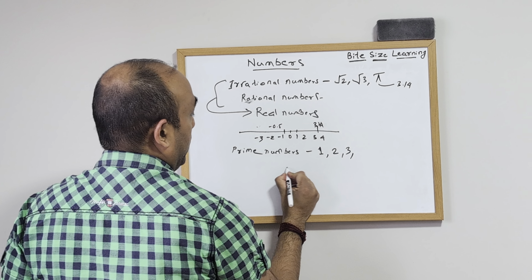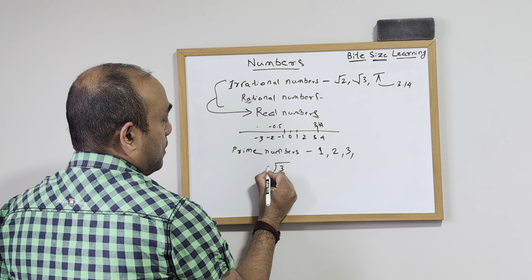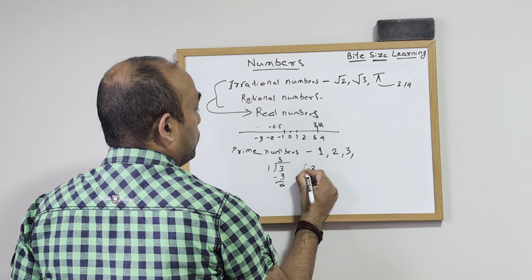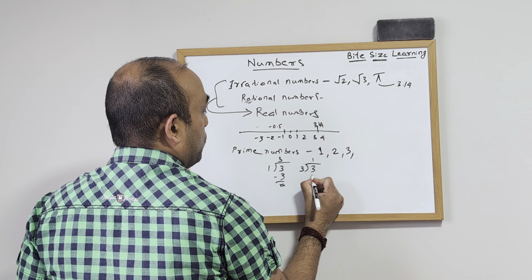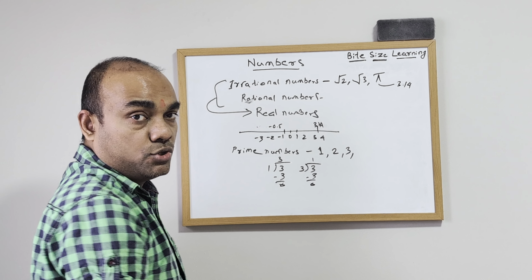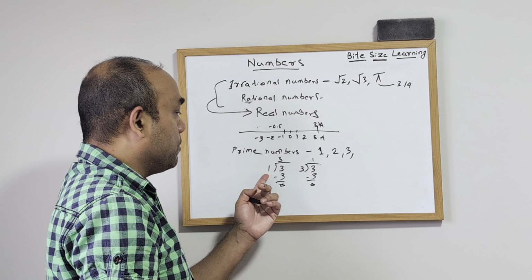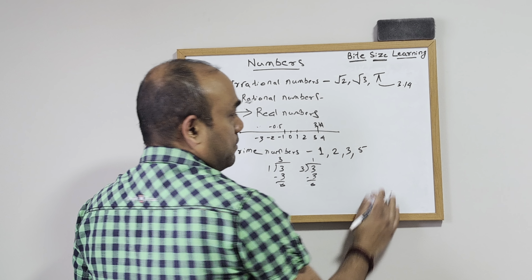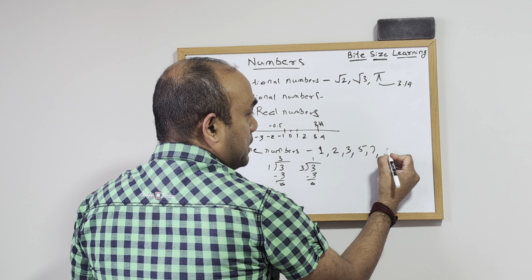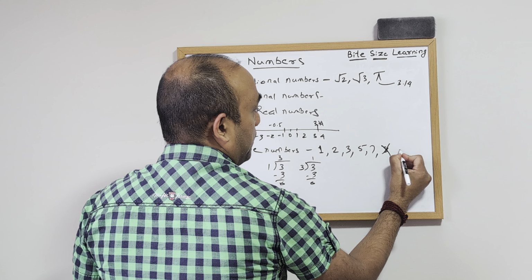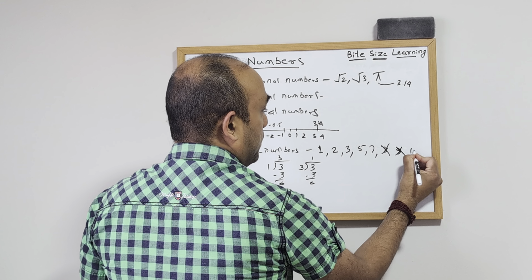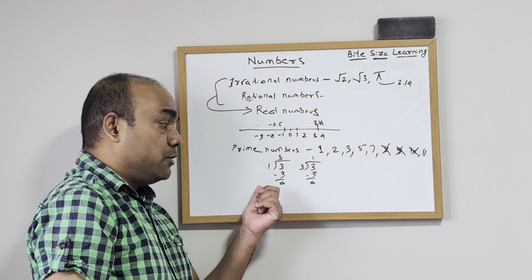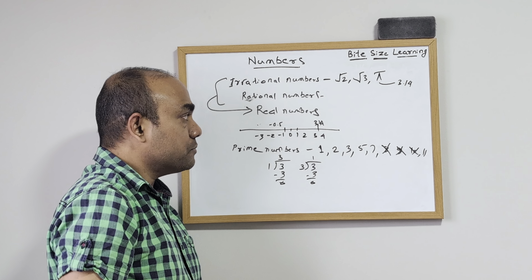So let's take an example of 3. If you want to divide 3, you take 1 times 3 is 3, remainder 0, and then you divide 3 by 3, 3 times 1 is 3, and the remainder is 0. So it is completely divisible by only two numbers, 1 and 3. That's why we call it a prime number. Similarly 5, then 7. After 7, 8 is not a prime number, 9 is not a prime number, 10 is not a prime number, the next number is 11, because 11 is divisible by 1 and itself, right?